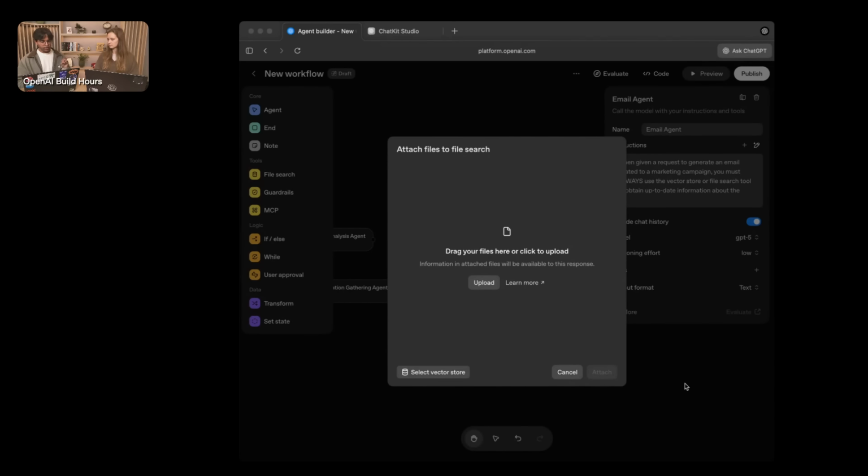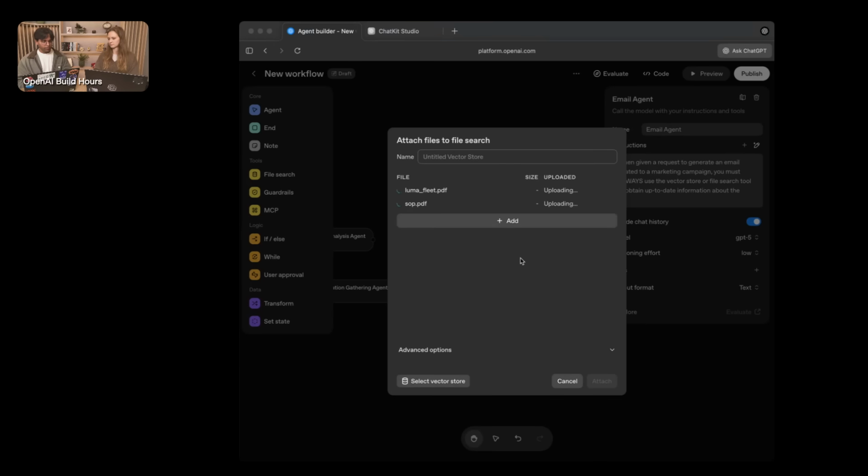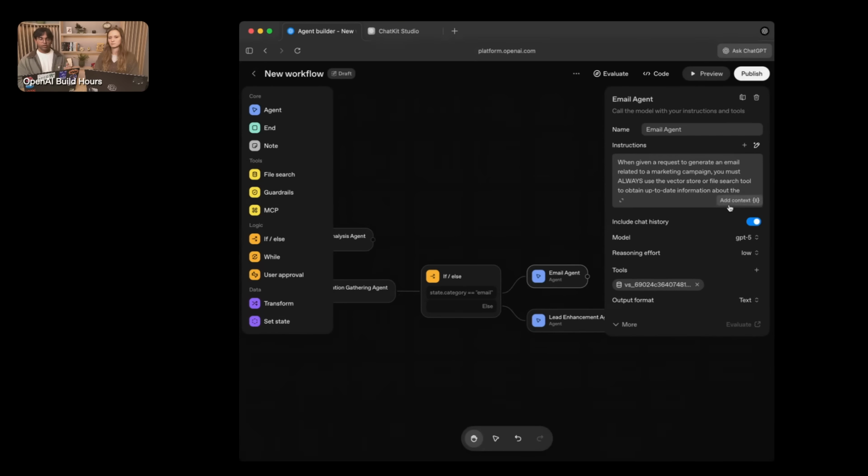You can attach vector stores that you may have already to the workflow and be able to use those out of the box. You're also able to add these via API. But for now, what we'll do is just drag in a couple files that we have. We have one that's a standard operating procedure for how to write emails, and we have another document on a potential promotion that this sample company has. And what we've done is allowed the model to then go in and search the vector store for this type of information in order to actually go and generate that email.